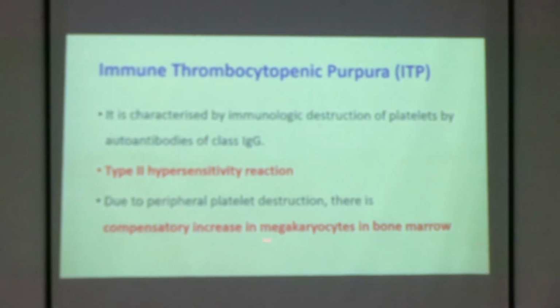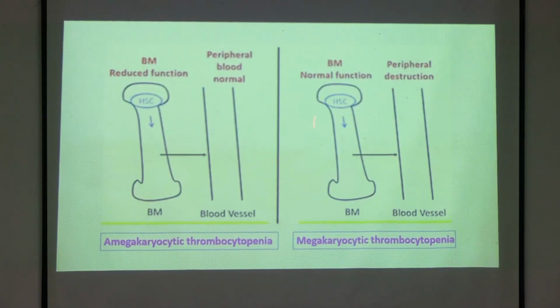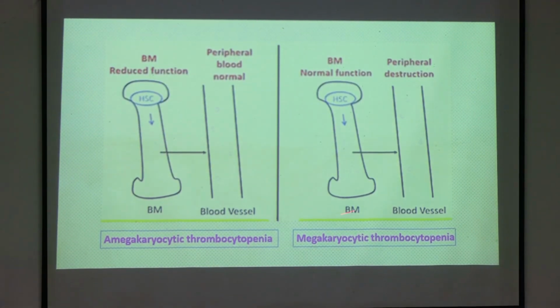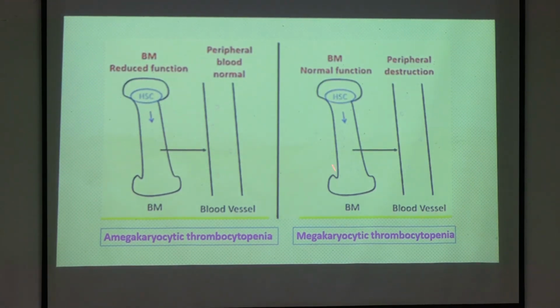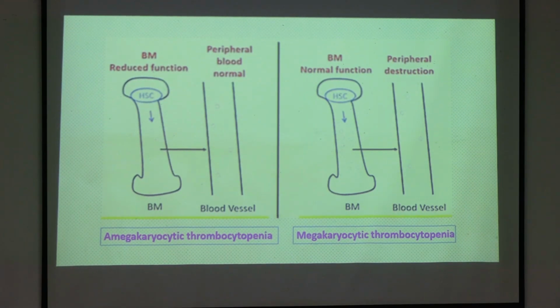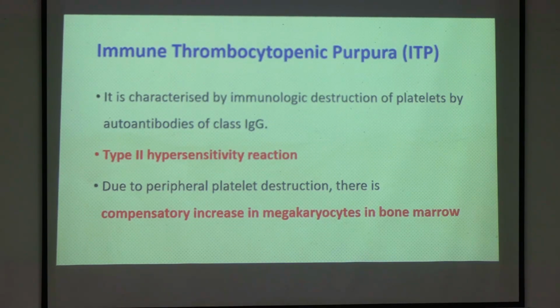That is, we have already seen there will be an increase in the megakaryocytes in the bone marrow in megakaryocytic thrombocytopenias, and there will be peripheral destruction. So in ITP it is by autoantibody formation. Is it clear? Autoantibodies will form, we will see how, and they destroy the platelets. That's why the name is immune, because it is due to an immune mechanism. It causes fewer platelets, so thrombocytopenic, and purpura is the bleeding. So immune thrombocytopenic purpura, and you should remember this is a type 2 hypersensitivity reaction.